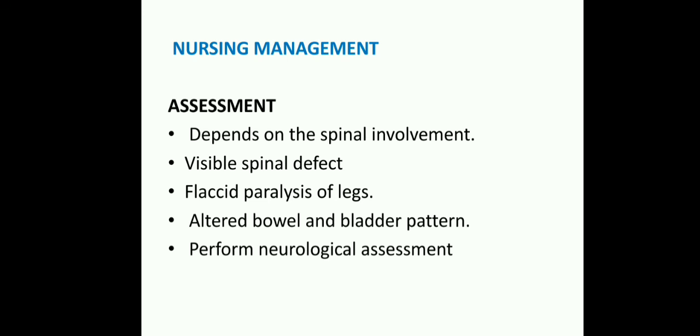And flaccid paralysis of the legs. Because of neural tube defects, lower limbs, bowel and bladder control are impaired. So assess how far it is involved, and altered bowel and bladder pattern. Perform neurological assessment. These steps come under the assessment of neural tube defect babies.